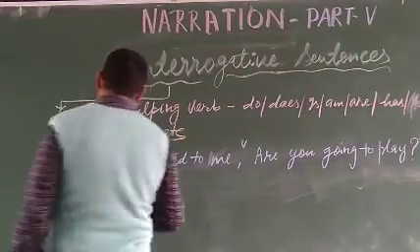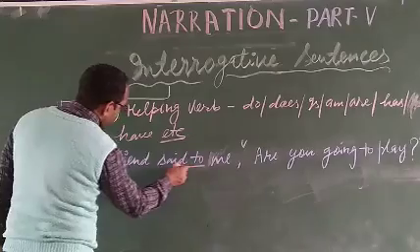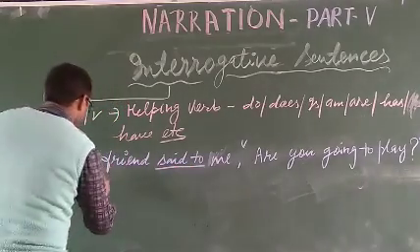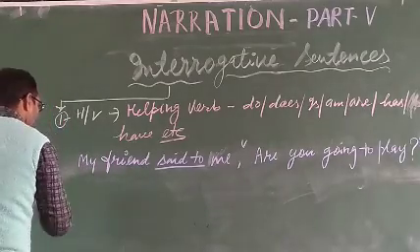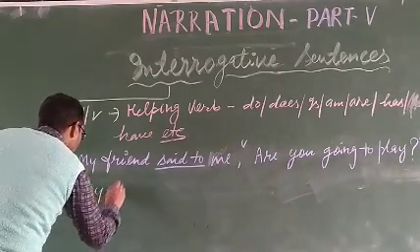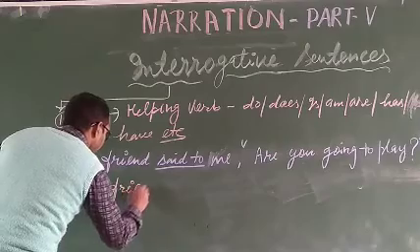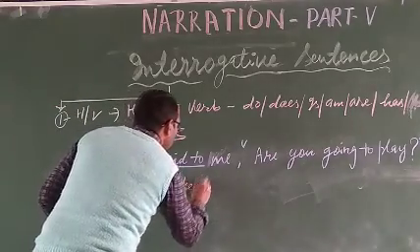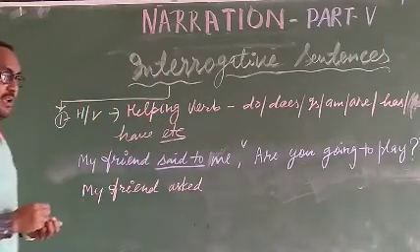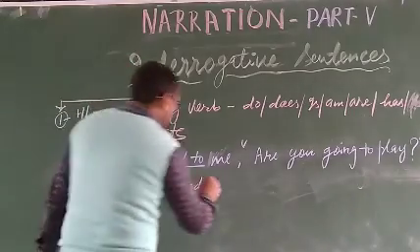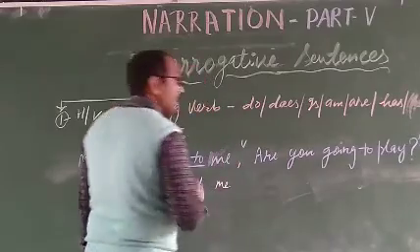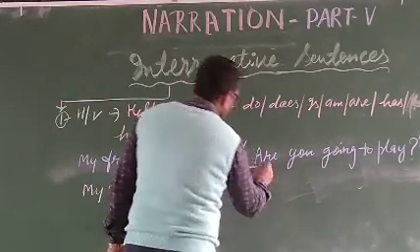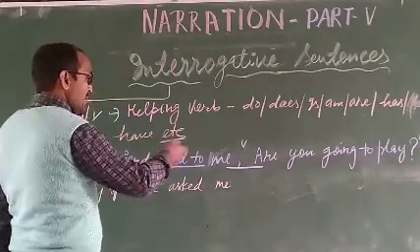As I told you, first we think about the reporting word. The reporting word here is said to, which means ask. So in place of said to, we use ask. Then I will use me. Here we use a connector, a conjunction, to join both clauses.